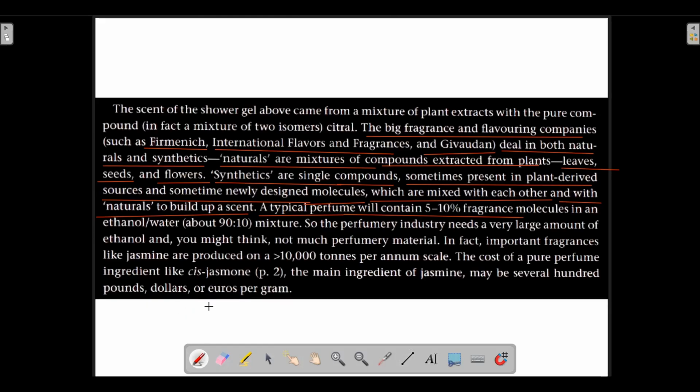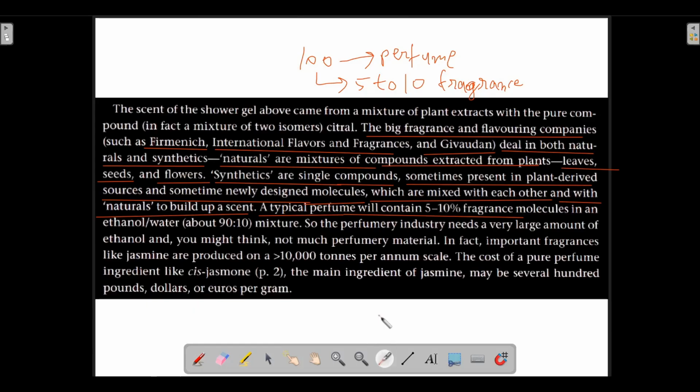If there are 100 molecules of a perfume, what will happen? 5 to 10% of the molecules are fragrance molecules. That is, among those 100 molecules of perfume, 5 to 10 molecules are of fragrance. This much small is the quantity of fragrance.